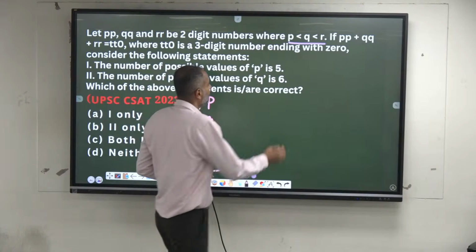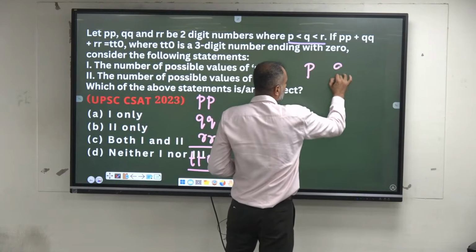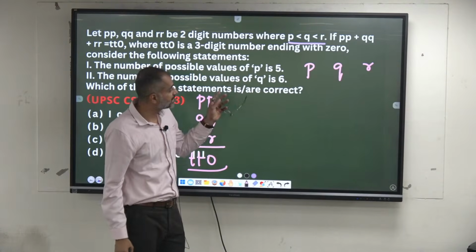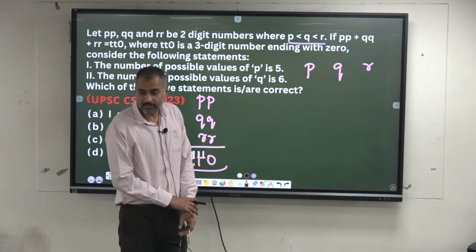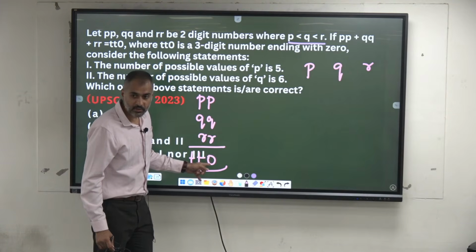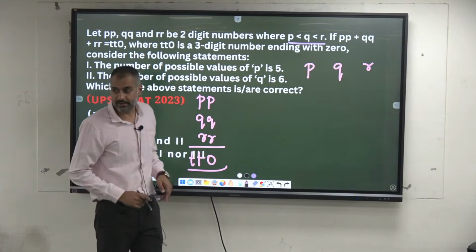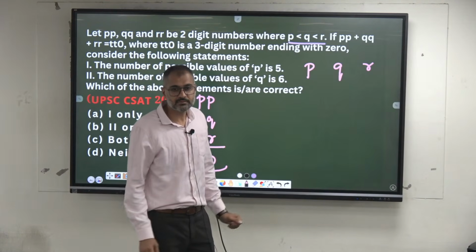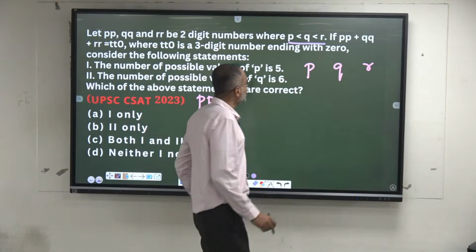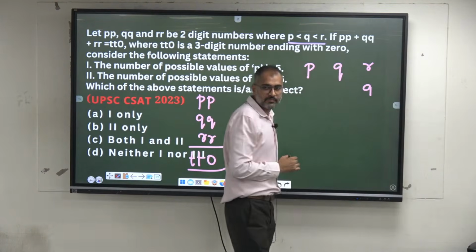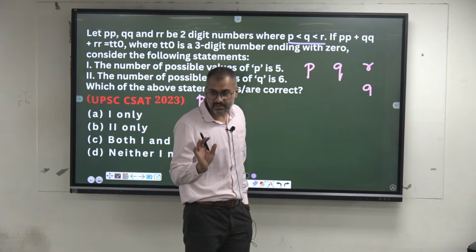Where P, Q, R are in the descending order there. P is less than Q is less than R. Isn't it, madam? Now let's consider P, Q, R to get 0 here. What are the 3 possibilities? If I put R is equal to 9, the maximum, that's a digit, right?